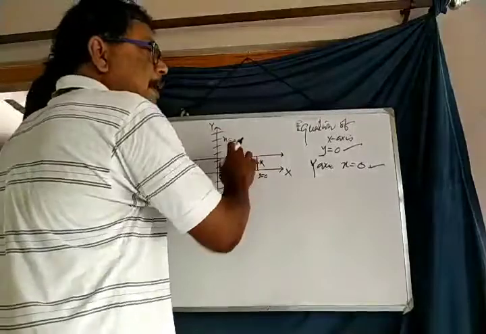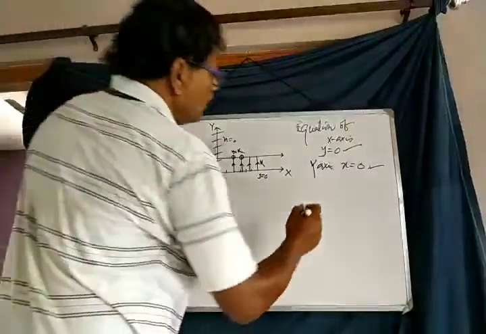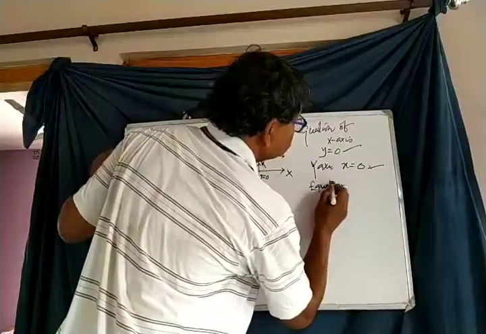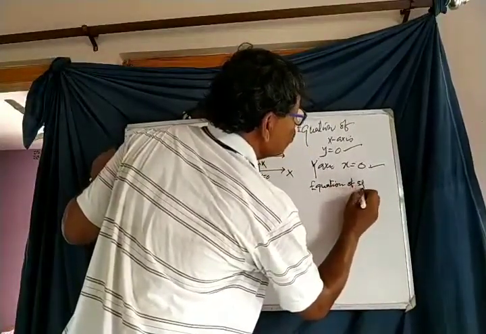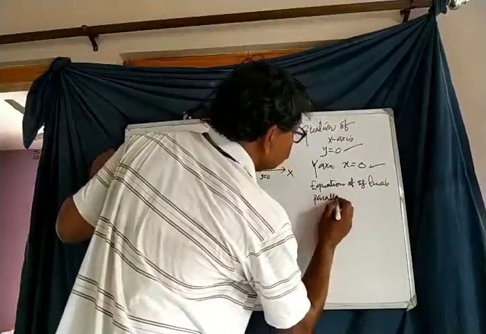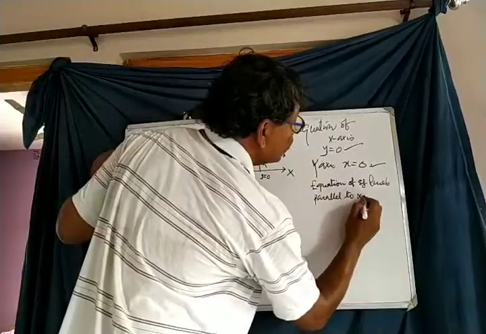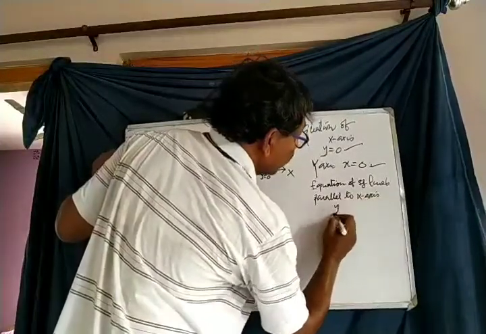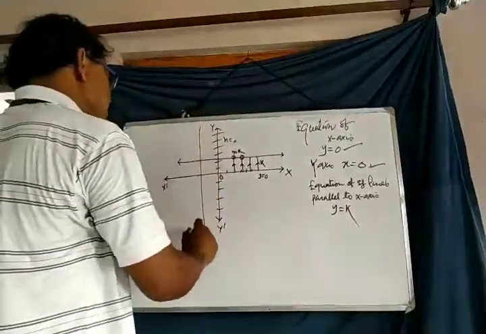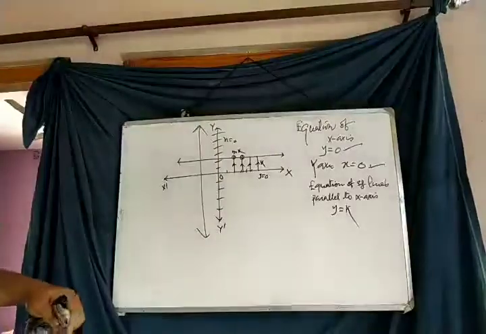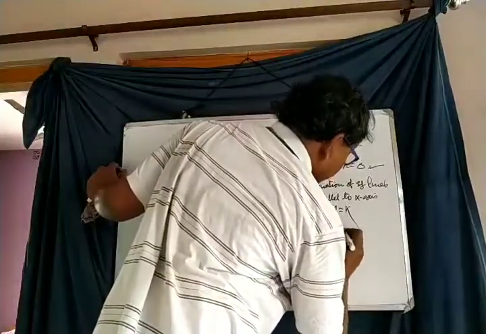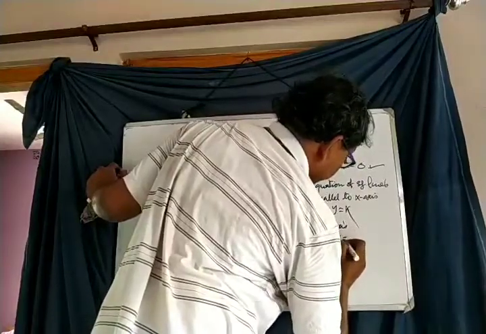Means k could be 2, 3, 4, etc. Therefore, the equation of straight lines parallel to the x-axis is y equals k. Similarly, we get the equation of a straight line parallel to the y-axis as x equals k.